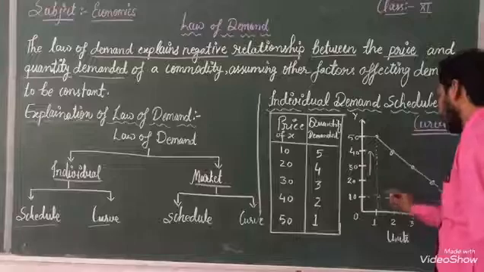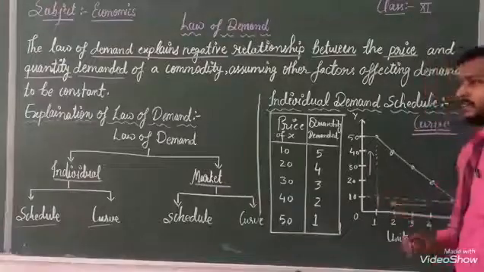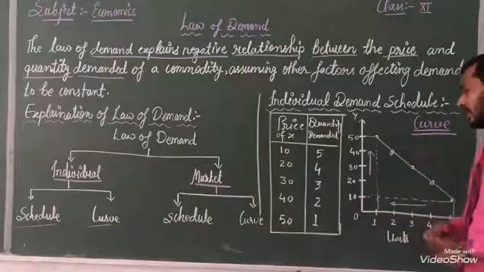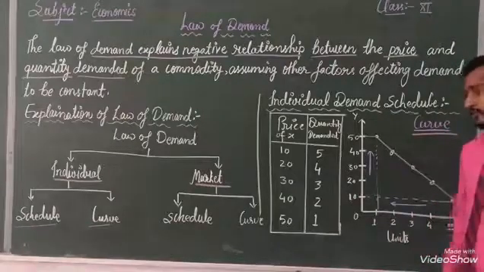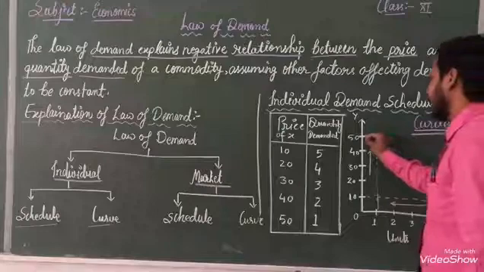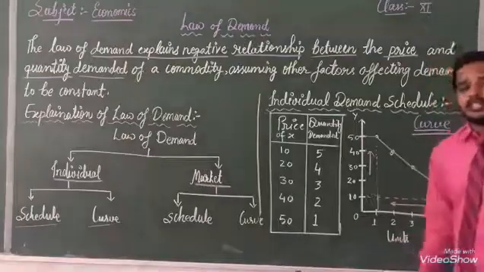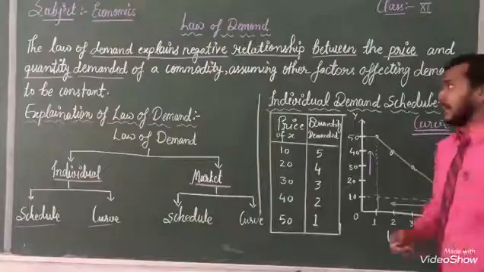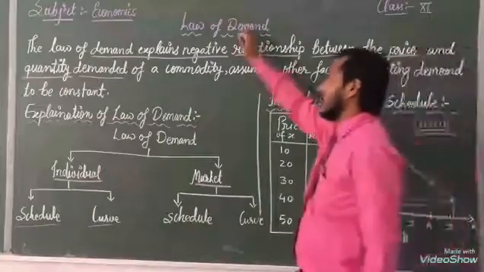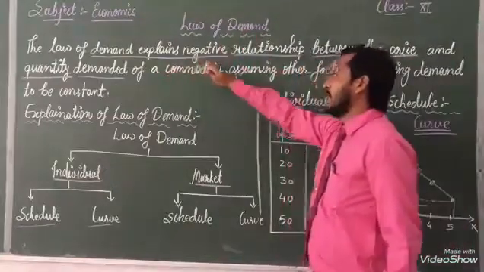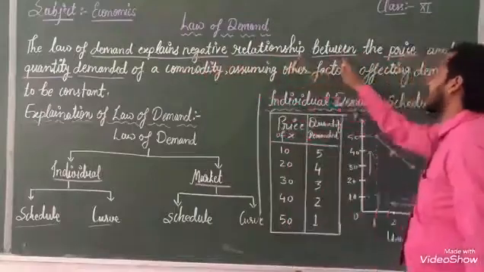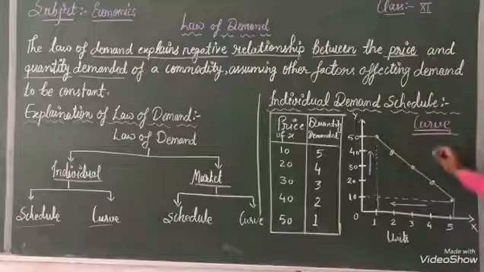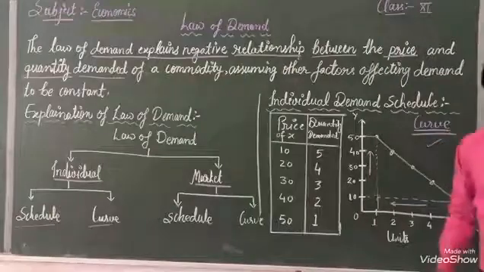With the help of that, we can say there is a negative relationship between both. So with the help of this table we can explain, and with the help of this table we can show the relation between price and demand, and demand explains the negative relationship between price and quantity demanded.